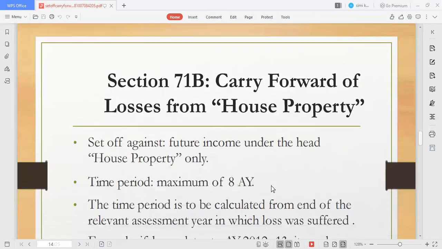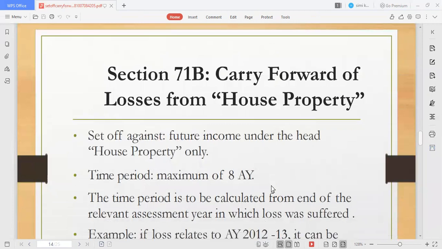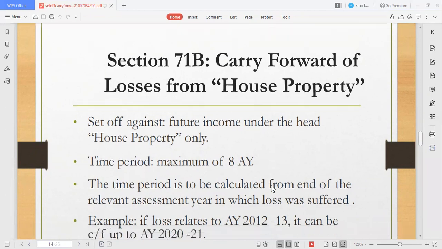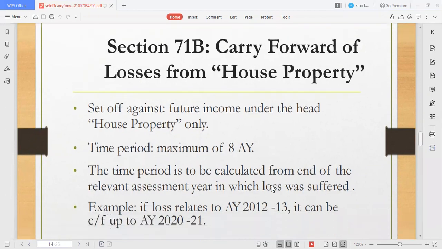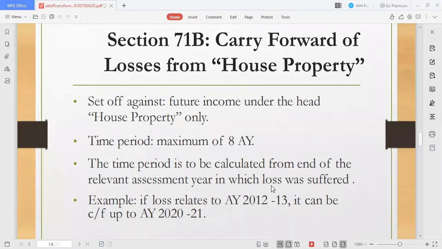Section 71B covers carry forward of losses from house property, set off against future income under the head house property. The time period is a maximum of 8 assessment years; within the 8 assessment years, you're going to carry forward your amount. Beyond 8 years, you're not going to set off your amount any further, right? The time period is calculated from the end of the relevant assessment year in which the loss was suffered.